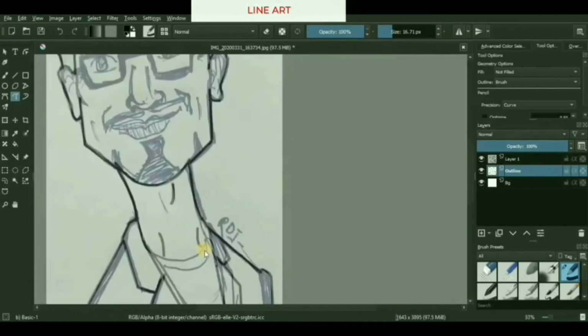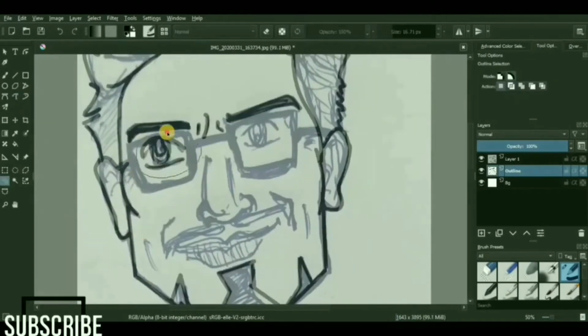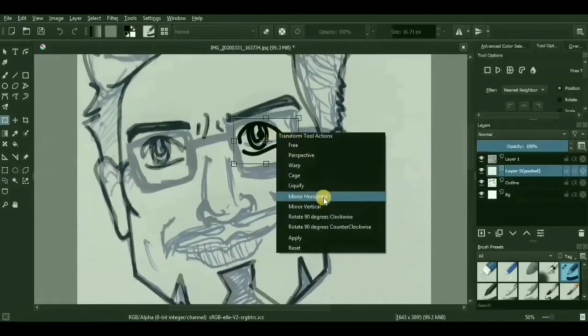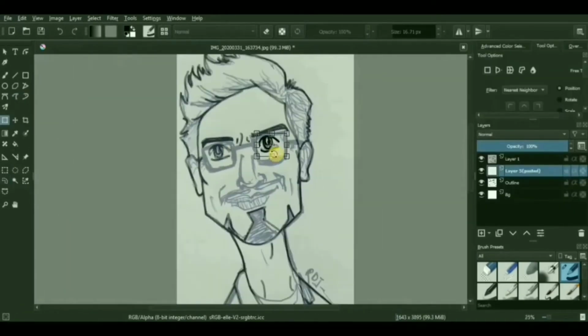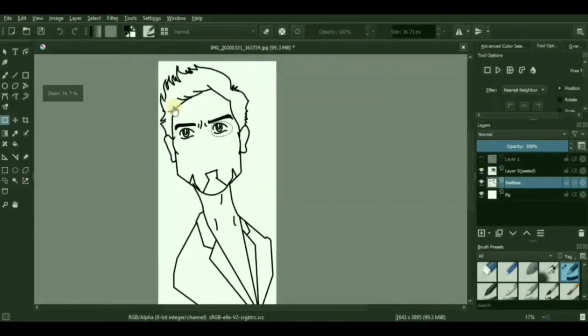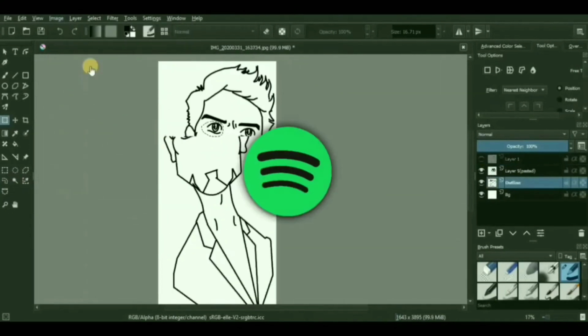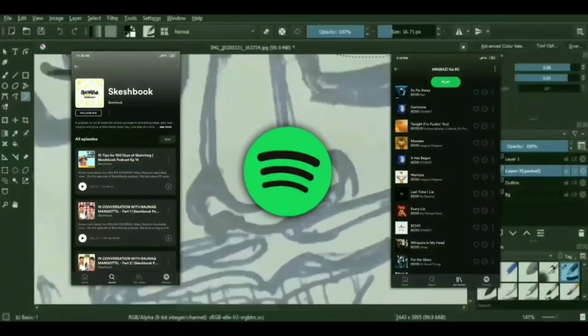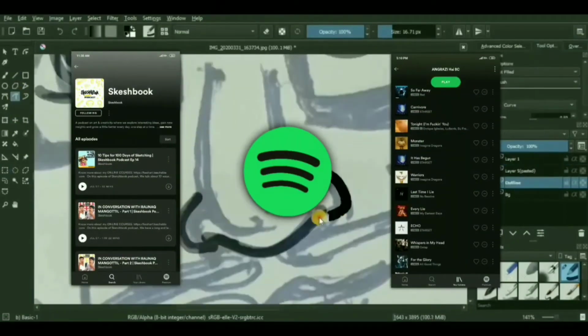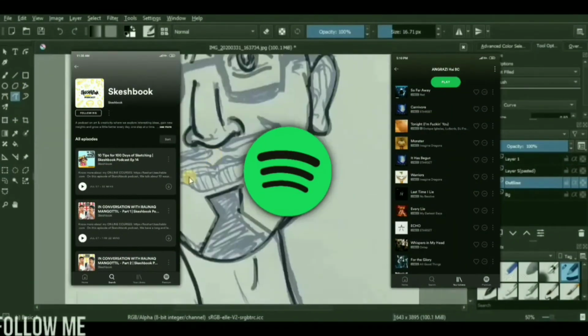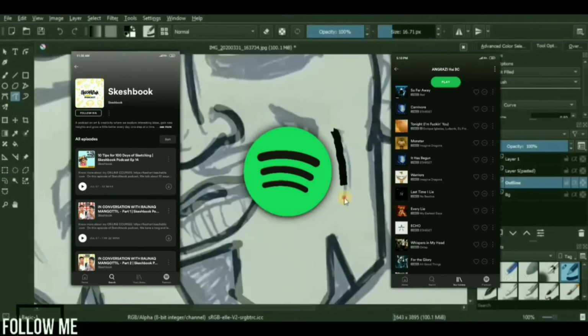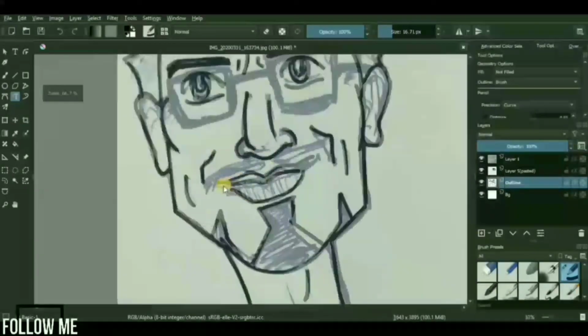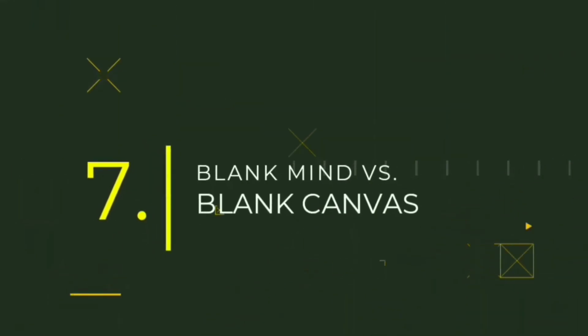Rather, you should just take a 5 or 10 minute break. But still, if you're working as a freelancer and you have a particular deadline to complete a project, I will recommend you to have a playlist of your favorite songs and all the favorite podcasts which you want to listen to while working. I will recommend you to use Spotify or any other audio streaming platform while drawing, because it will definitely keep your insanity under control.